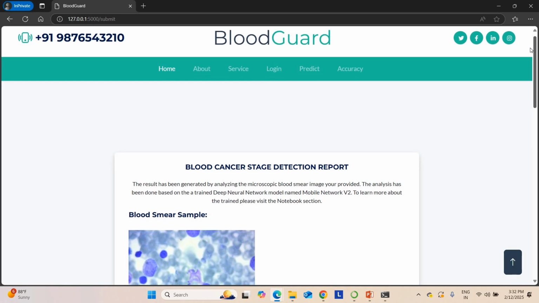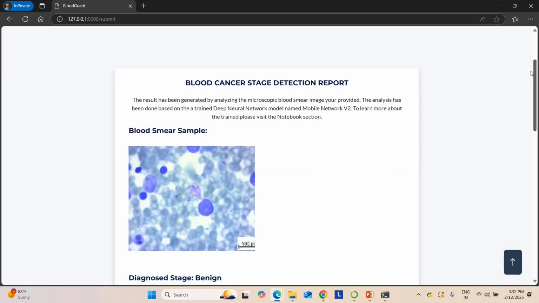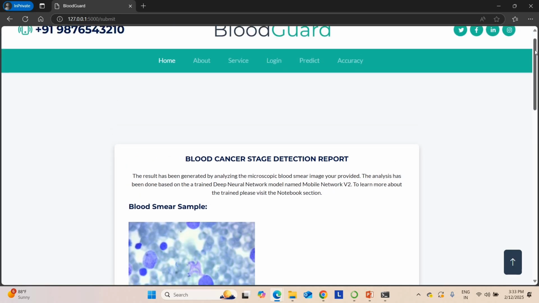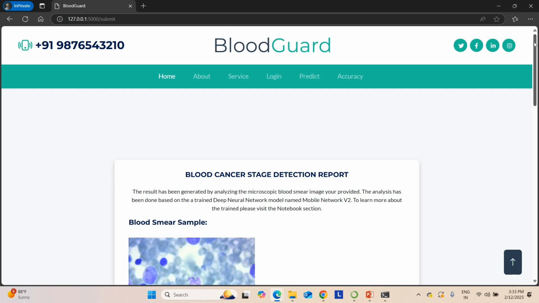Whatever blood image, you can't upload any third-party random images like a car image or bike image. This project is completely trained for the 4 classes only. Some guys are uploading a random bike image or car image, and they are asking why it's showing like this. This is not an object detection project, this is specifically trained for the 4-class classification only. Even if you upload blood images, it will give the results. You can't upload a random image. These are the basic things in deep learning. Hope you understand.